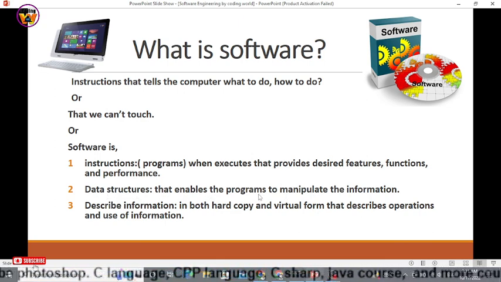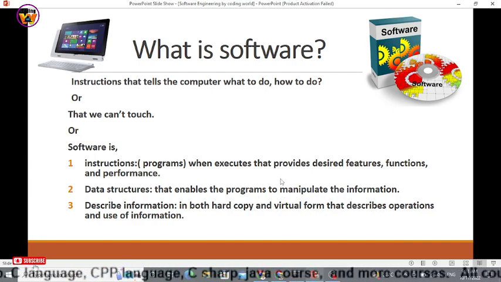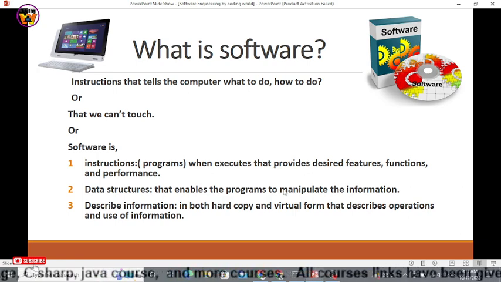After doing some mathematical calculation while using that software for my shop, it must have storage, some kind of space in which all the information could be stored. So this data structure must be provided by the software that has been developed for my shop. The third thing is descriptive information.